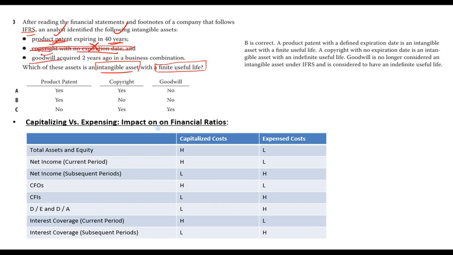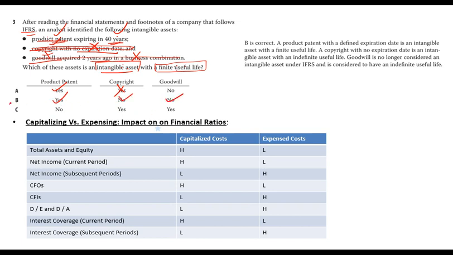Goodwill, IFRS does not call goodwill intangible. Acquired 2 years ago, does it have a finite life? No, goodwill does not have a finite life, it has an indefinite life. So again, cannot be the answer. So only the patent meets these two criteria. Patent expiring in 40 years. If it was a patent never expiring or having an indefinite life, then again it wouldn't have met this criteria either, because the criteria are intangible as well as finite life. So only the product patent with 40 years meets this criteria. So product patent, yes. Copyright, no.